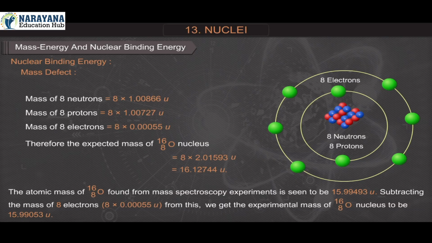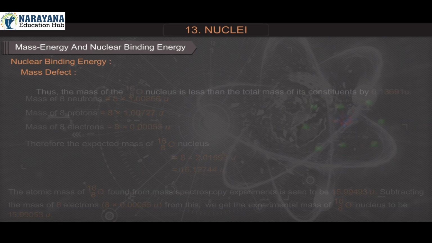15.99493 atomic mass unit. Subtracting the mass of 8 electrons, that is 8 into 0.00055 atomic mass unit, from this, we get the experimental mass of oxygen 8O16 nucleus to be 15.99053 atomic mass unit.